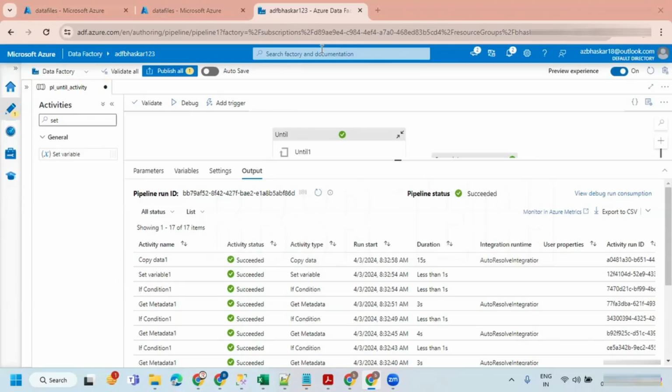Because of the similarity, I wanted to reuse that so that we can save time. Okay, so now I'm going to share it.